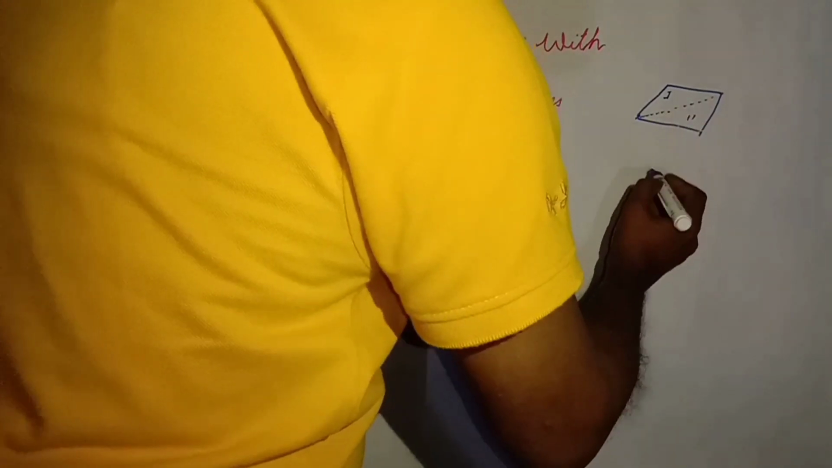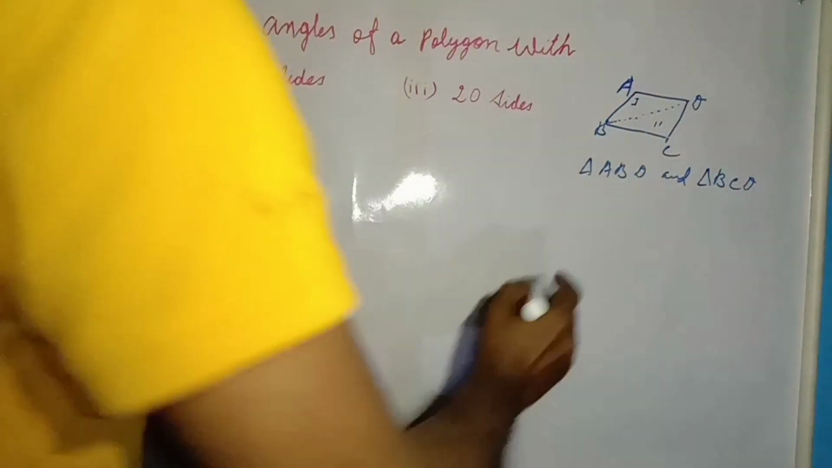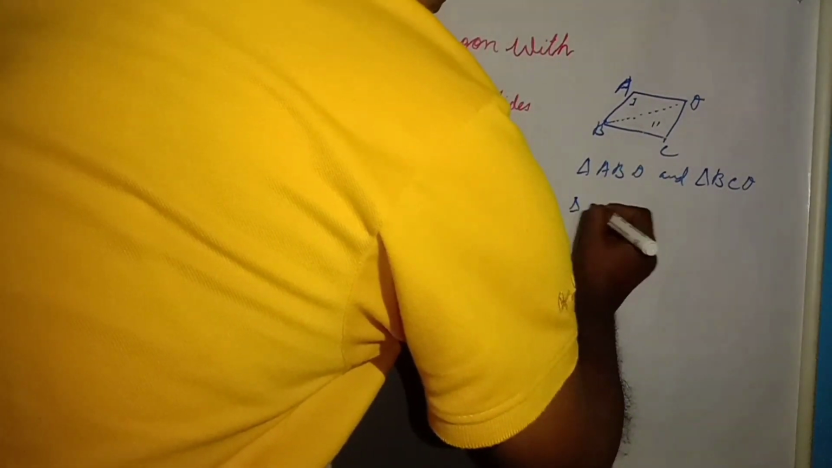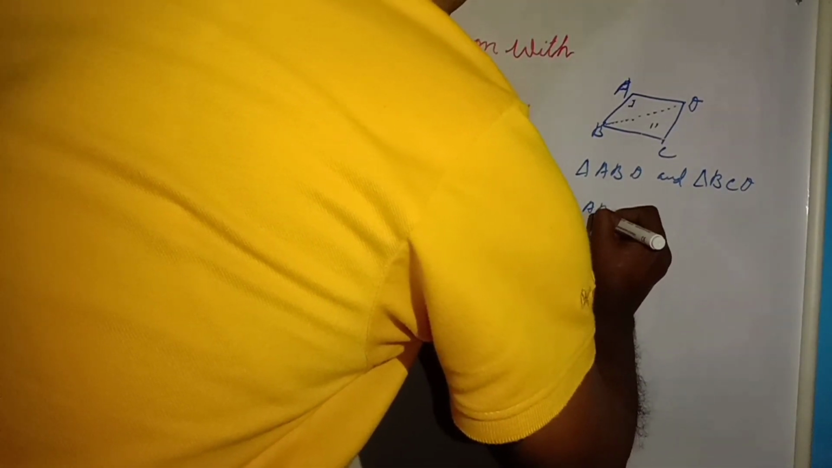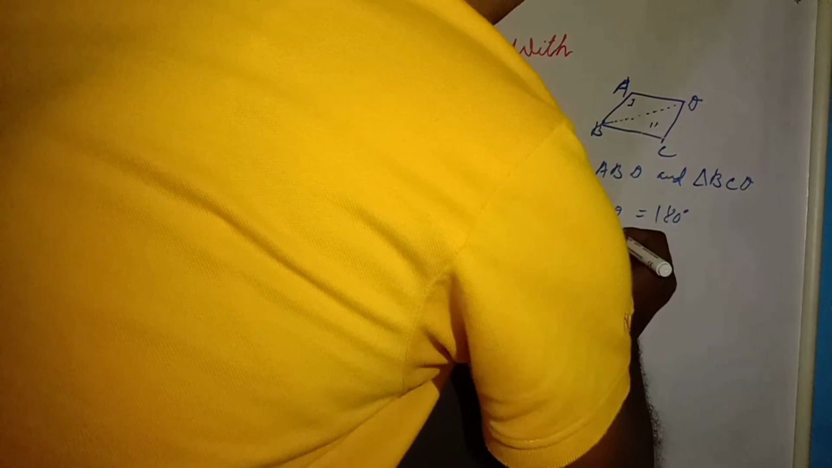Those polygons are divided into 2 triangles, see here A, B, C and D. Here triangle A, B, D and triangle B, C, D. Now we know that the sum of angles of triangle ABD is 180 degrees and the sum of angles of triangle BCD is 180 degrees.